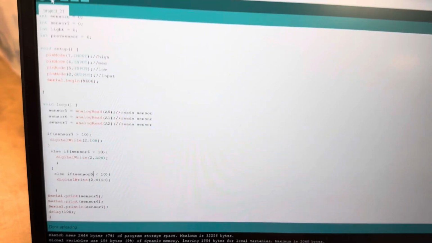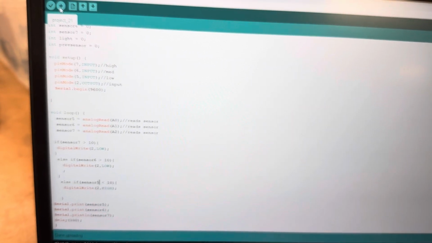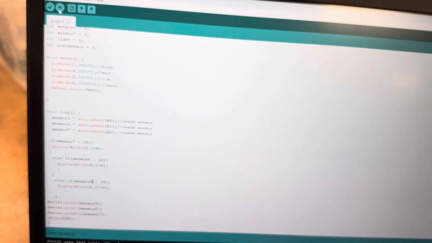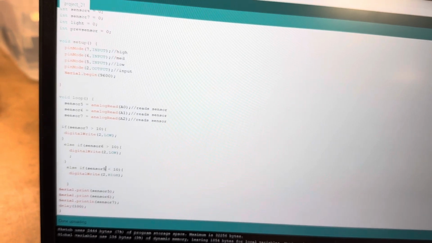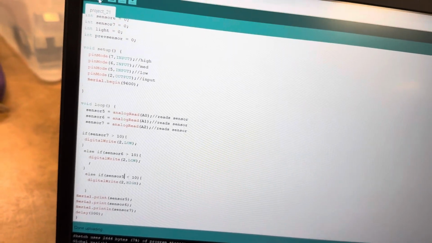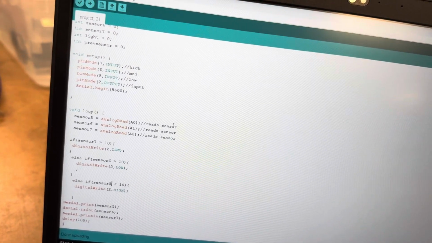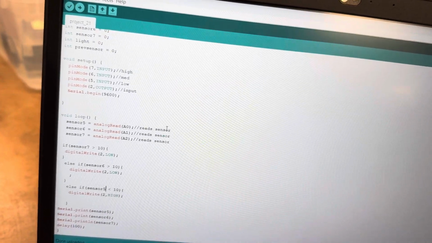So this is our actual code. As you can see, we declare all the certain pins for what they're going to do. We then have our void loop, which is the continuous loop that we're always doing. So in our void loop, we read all of our sensors.